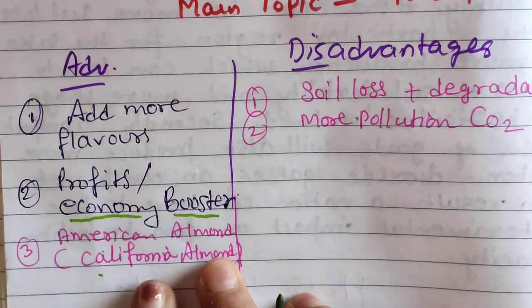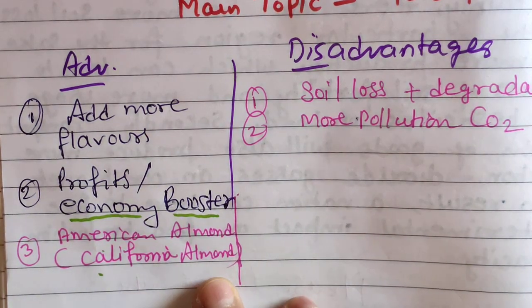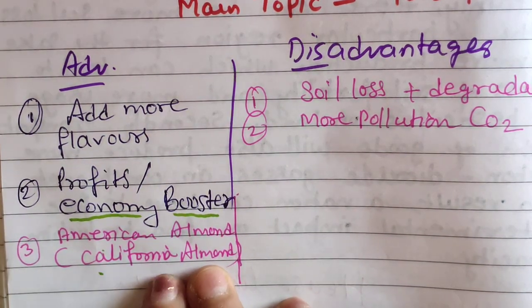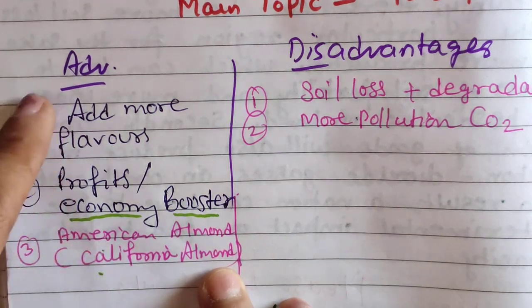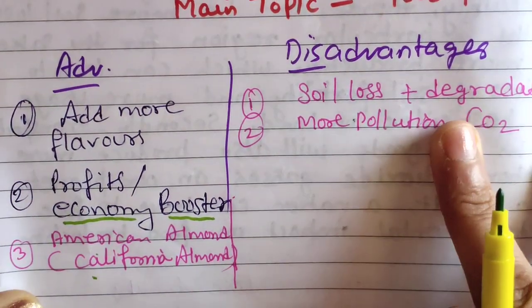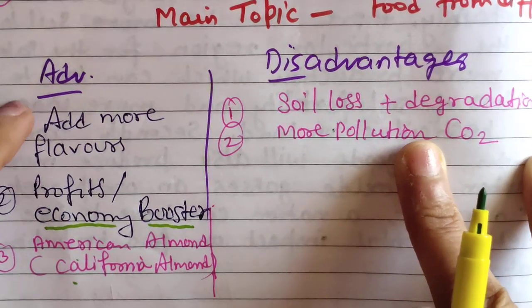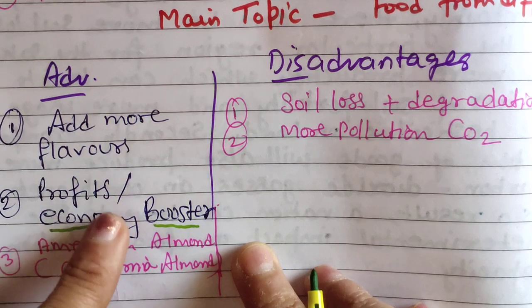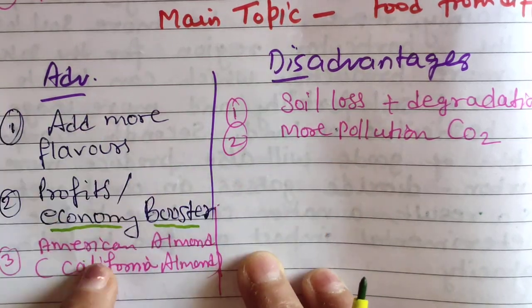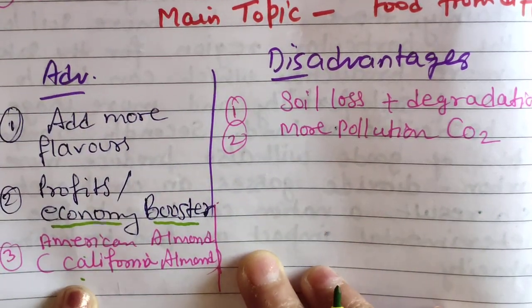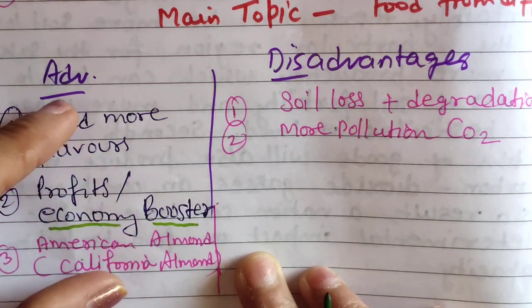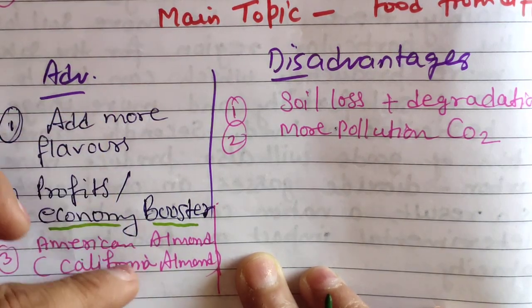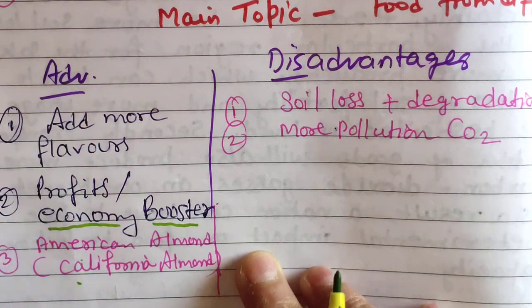So you can give any example, or you can give according to the world. Like I have used this California almond, so I will be giving this example. Now what could be the disadvantage? So I am reversing the statement. I am saying it has more advantages than disadvantages. So three things I will be discussing. You will just notice that in such a big paragraph, these 3 points I will be explaining.